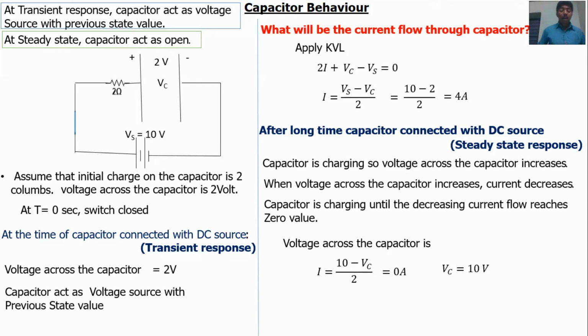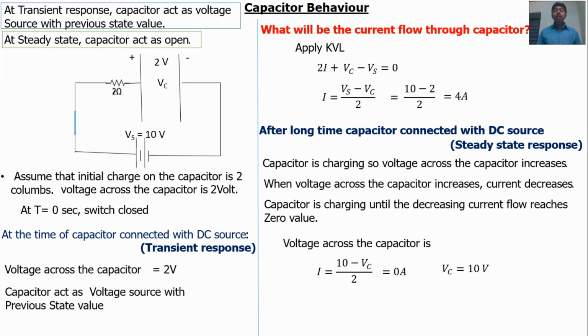Another question, sir: is the capacitor fully charged to the source voltage? We may consider that the capacitor will fully charge to the source voltage, but this is not true for all cases. In some cases, the capacitor will fully charge to the source value, but in some other types of problems, the capacitor will be fully charged to a value different from the source voltage.